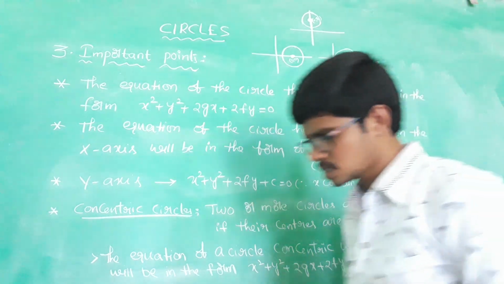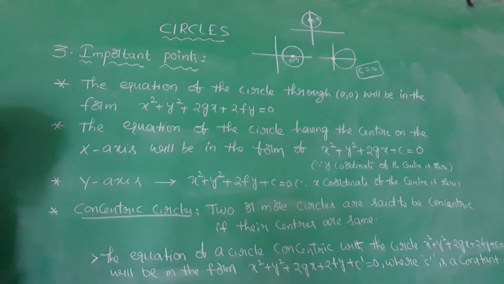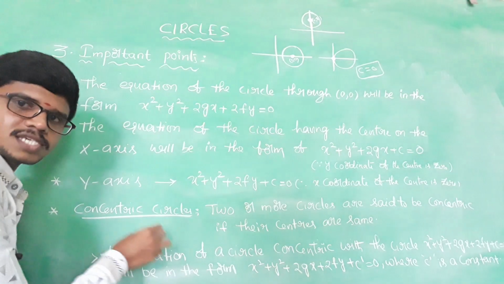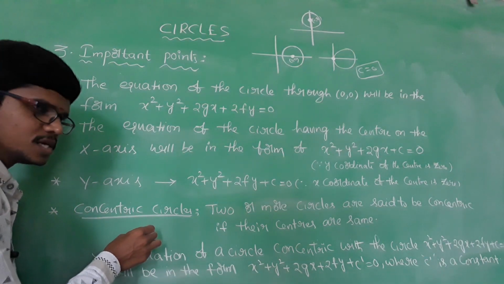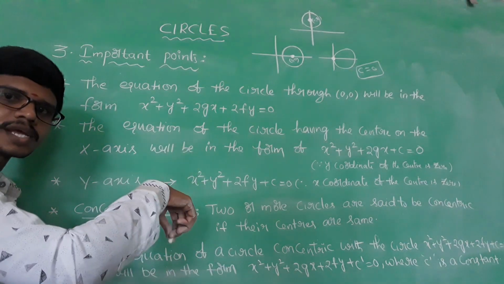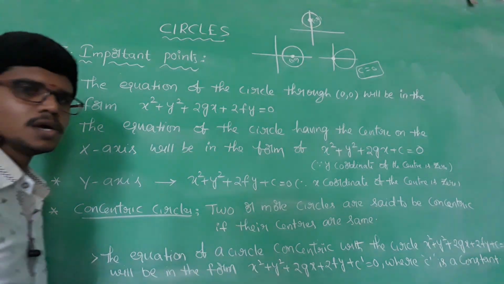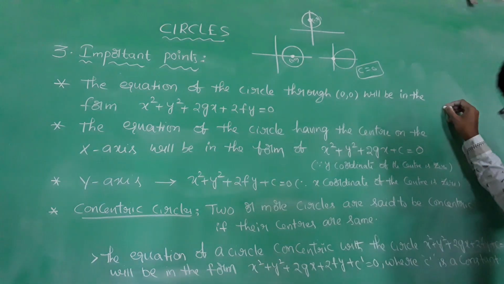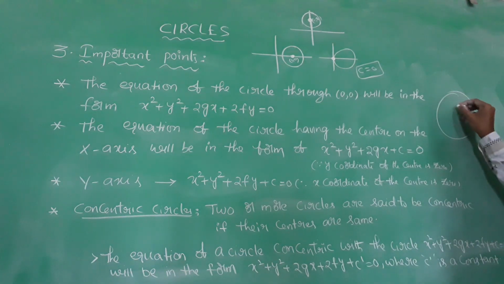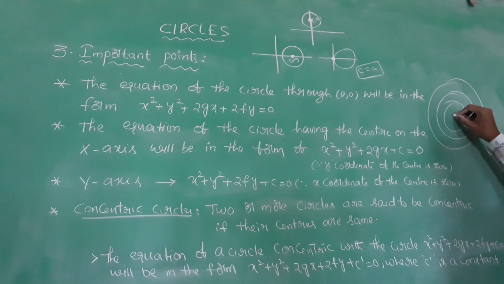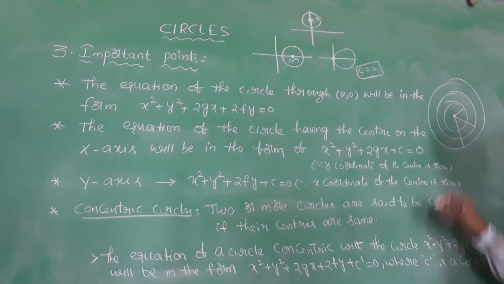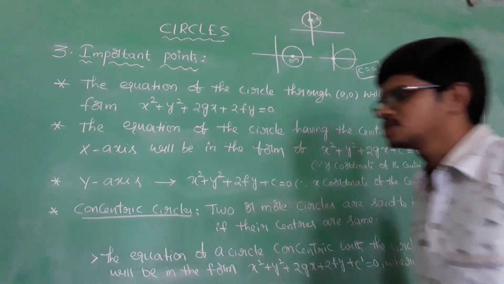Okay, let us move to the next important concept, the concentric circles. Concentric circles means two or more circles having the same center. The radius will change, but the centers remain the same. This type of circles are called concentric circles.